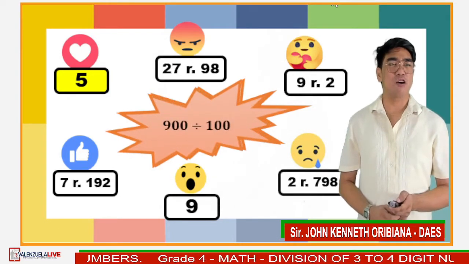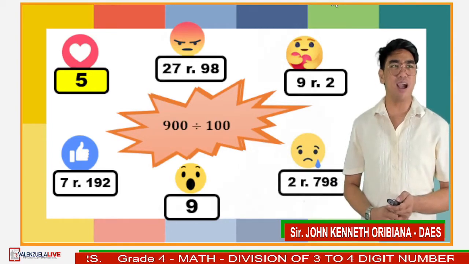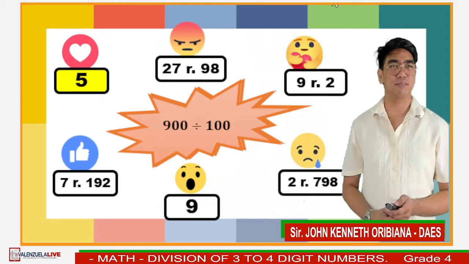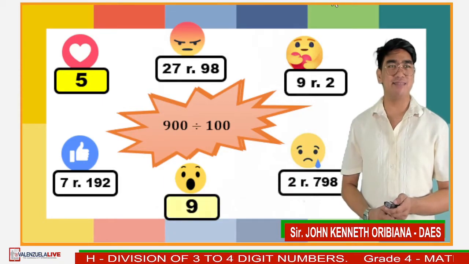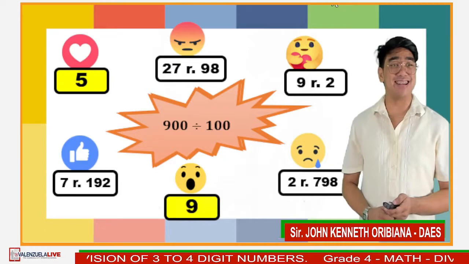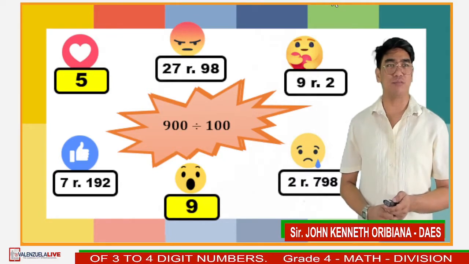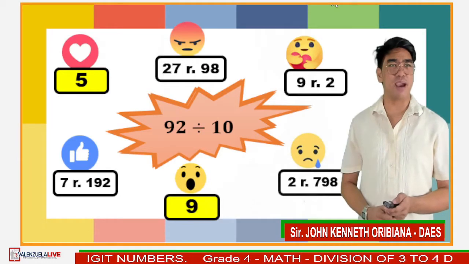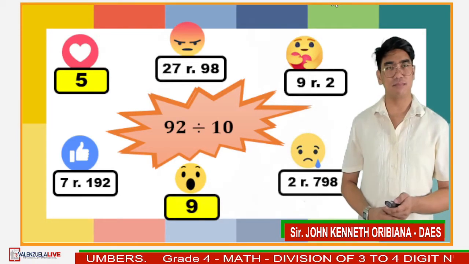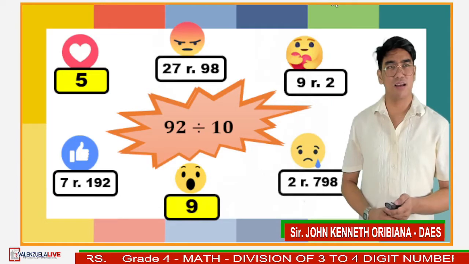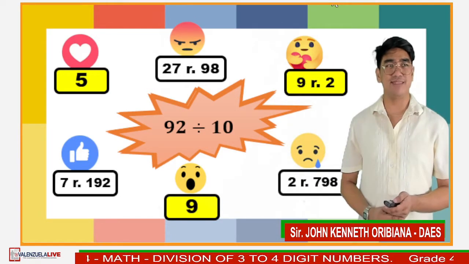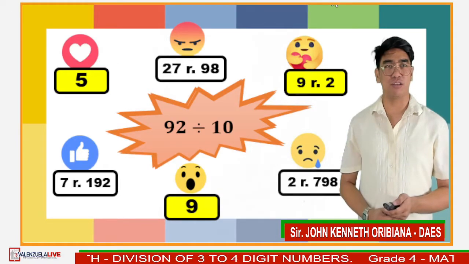Next, 900 divided by 100. Very good. The answer is 9, therefore, it is the wow reaction. Next, 92 divided by 10. Okay, that's right. It is 9 remainder 2, so it is the care reaction.